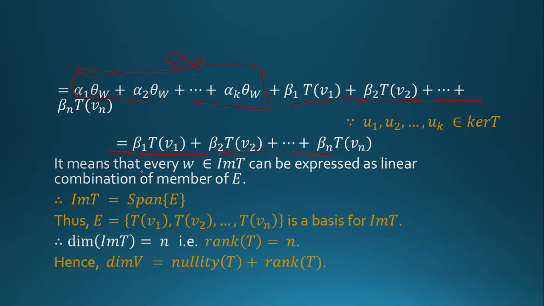It means that every W belonging to the image of T can be expressed as a linear combination of E. So image of T is the span of E, thus E, which is T of V1, T of V2 up to T of Vn, is a basis for the image of T. So the dimension of the image of T is equal to n, that is, the rank of T is equal to n, hence the dimension of V is equal to the nullity of T plus the rank of T.